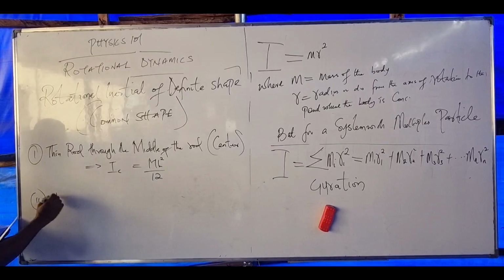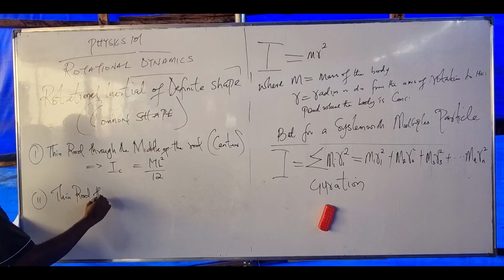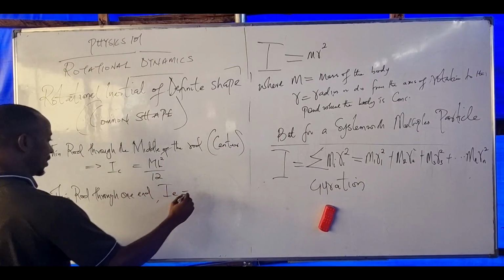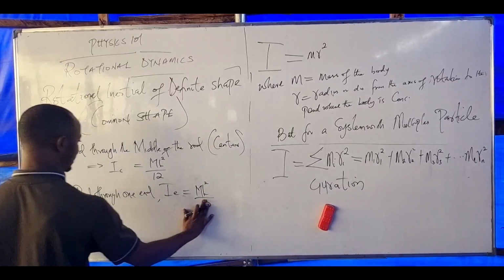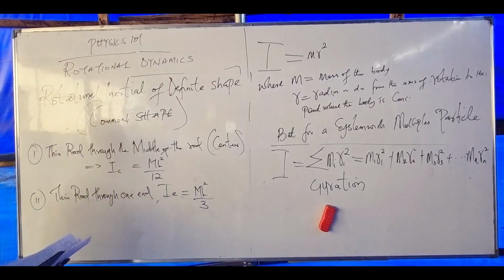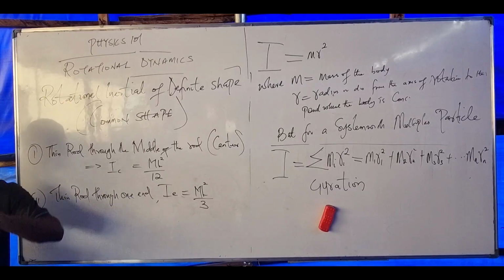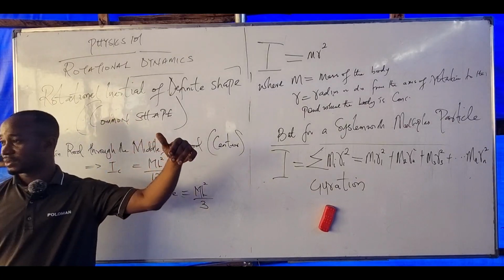Number two, thin rod. The same thin rod, but through one end, which is IE equals ML squared over 3. Listen, when you hear the word through one end of the rod, it means that the axis of rotation is assumed to be at the end of the rod. Hope you know what is the rod.